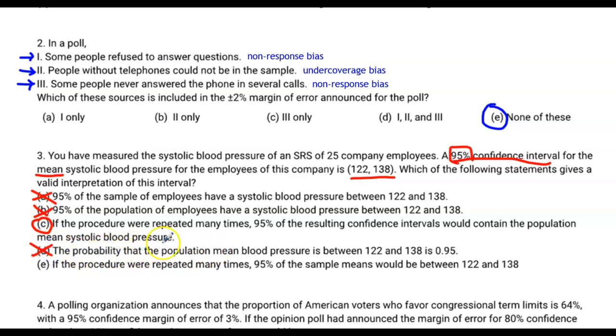There's no such thing as a link between that 95% and a probability. And this is talking about 95% of the sample means, but remember, the confidence interval's job is very simple. Its job is to try to capture the population parameter, not a sample. So that's not the correct answer either.